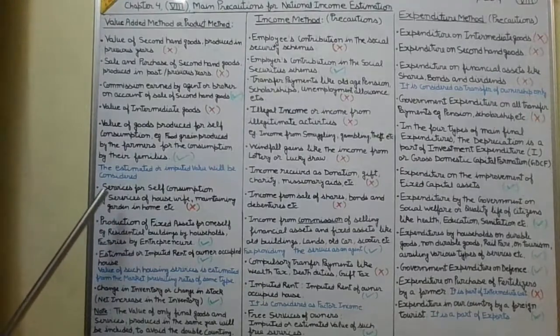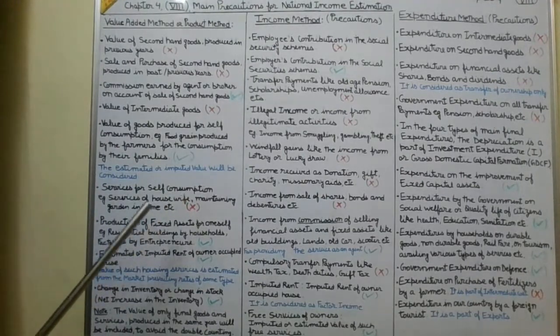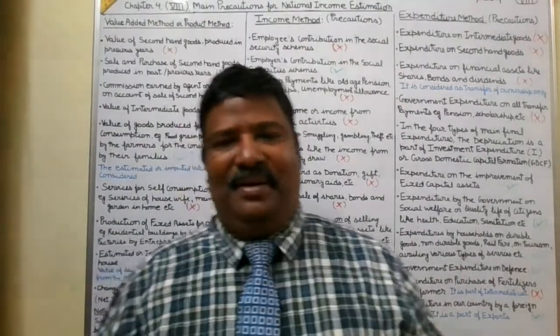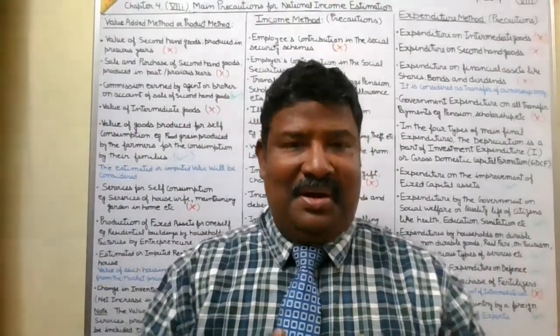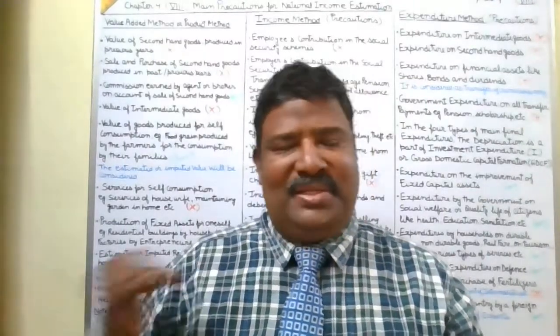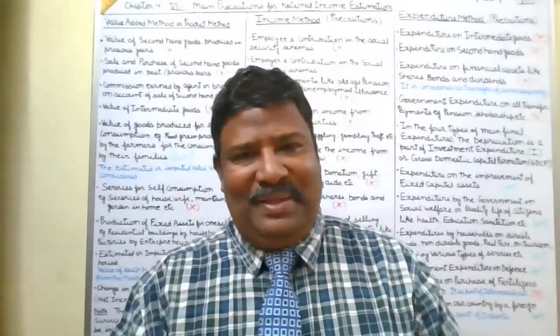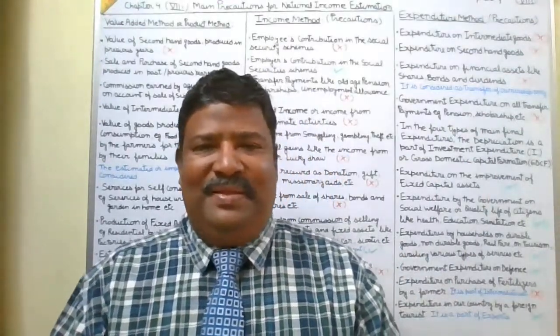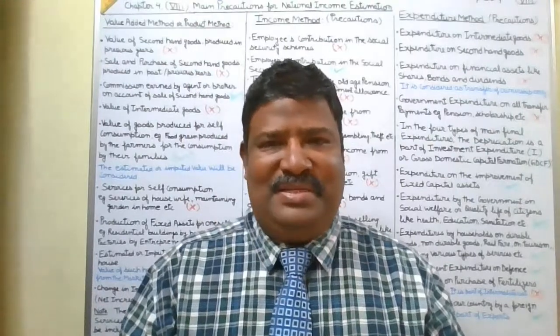But services for self-consumption, for example, services of a housewife, maintaining a garden at home, all these things will not be considered in the national income. Now, it is very interesting and somewhat contradictory that the value of goods for self-consumption will be considered, but the value of services for self-consumption will not be considered.